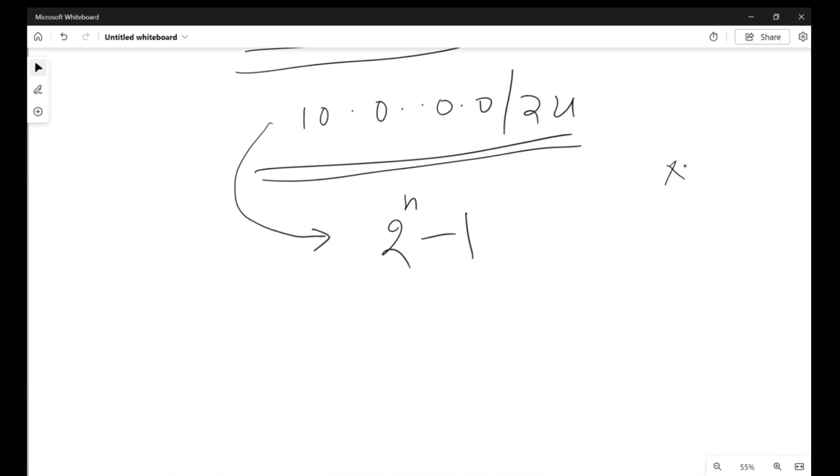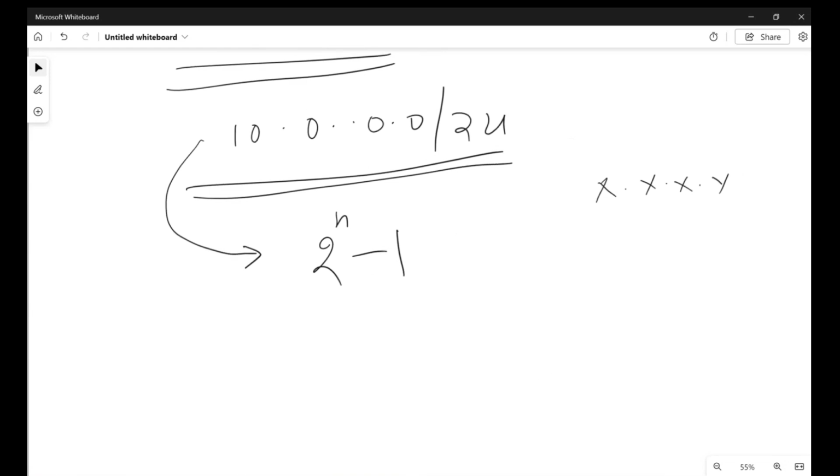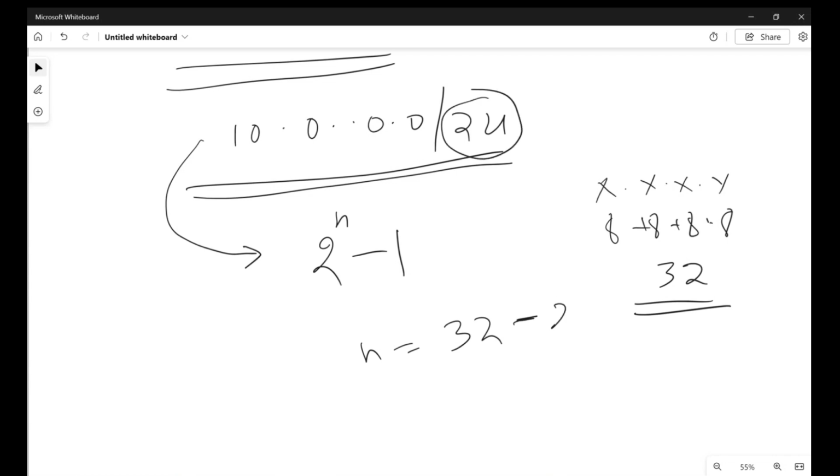I don't want to deep dive into networking, but at a high level, any IP address has 4 octets of 8 bits each, so if you add these up, it comes to 32. In order to calculate n, you do 32 minus whatever address range they are giving. So you need to consider this 24.